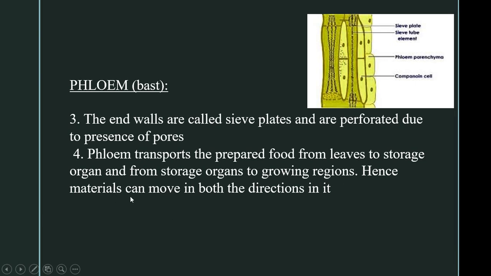Hence the food prepared through photosynthesis is transported through the phloem and it moves in both directions, that is both upward and downward movement is seen in the case of phloem. Whereas in xylem there is only a single directional movement, that is upward flow is only seen in the case of xylem.